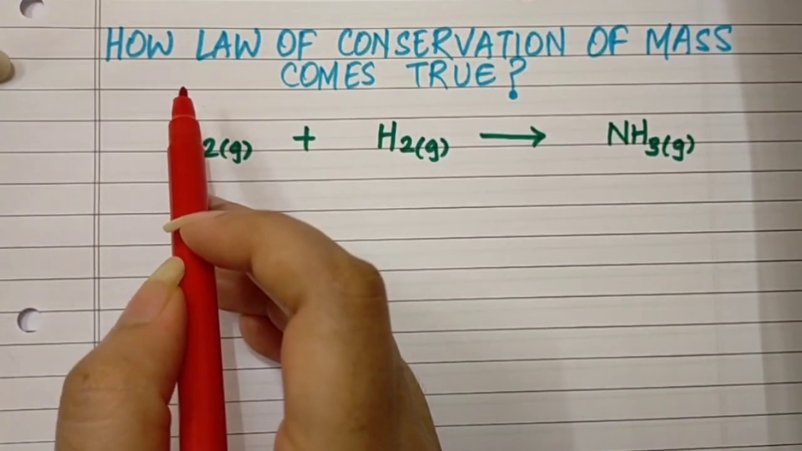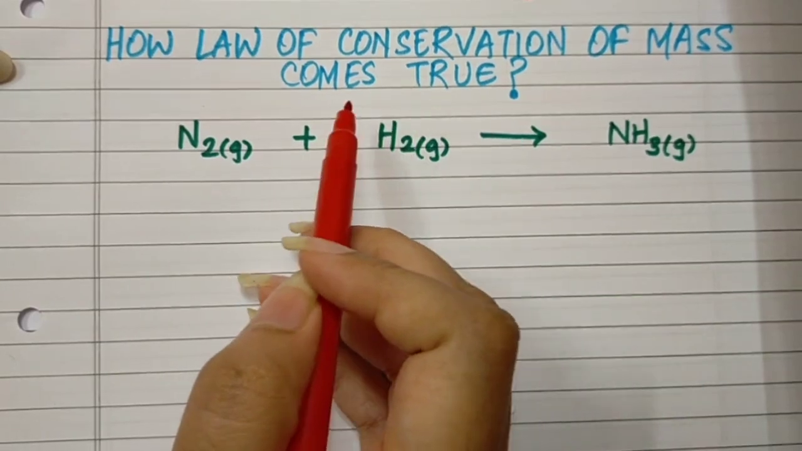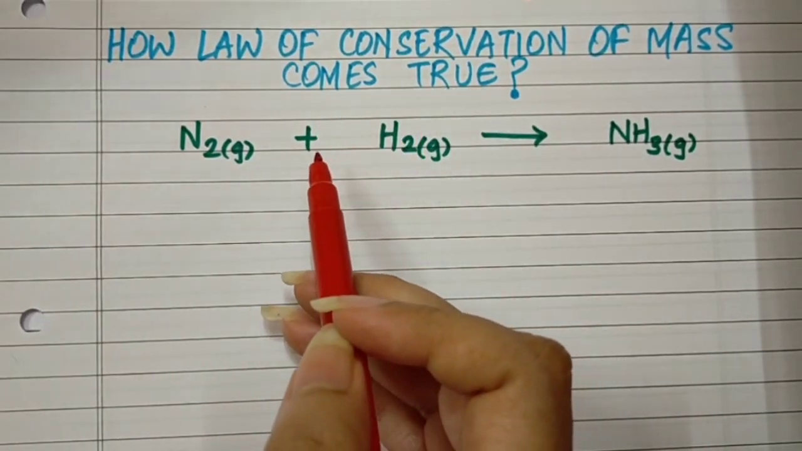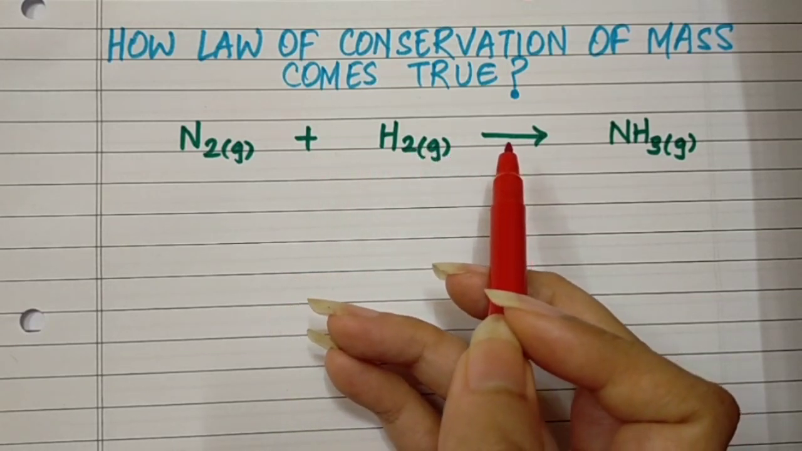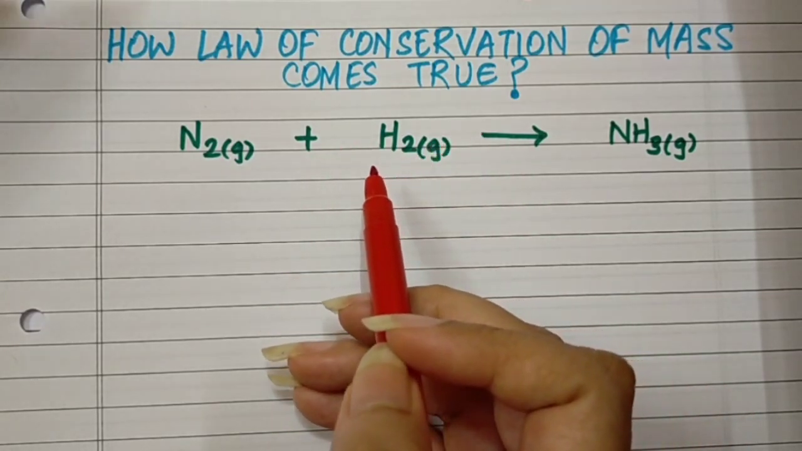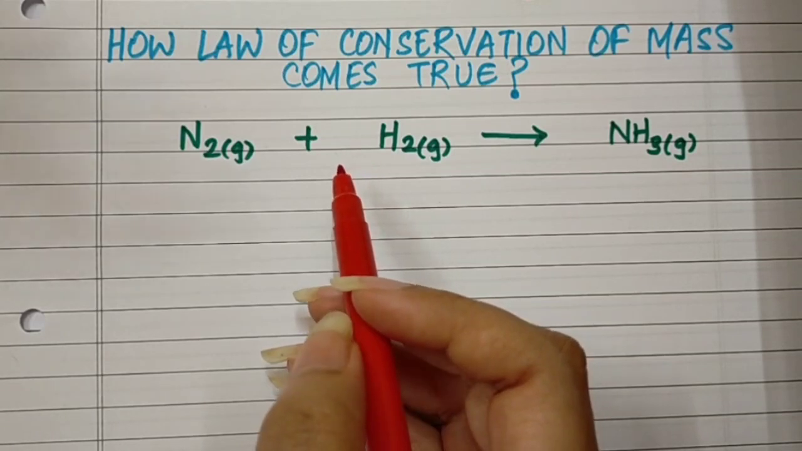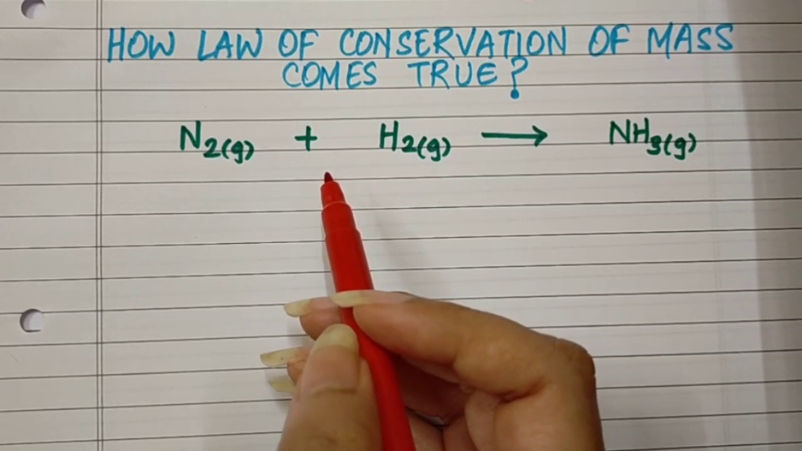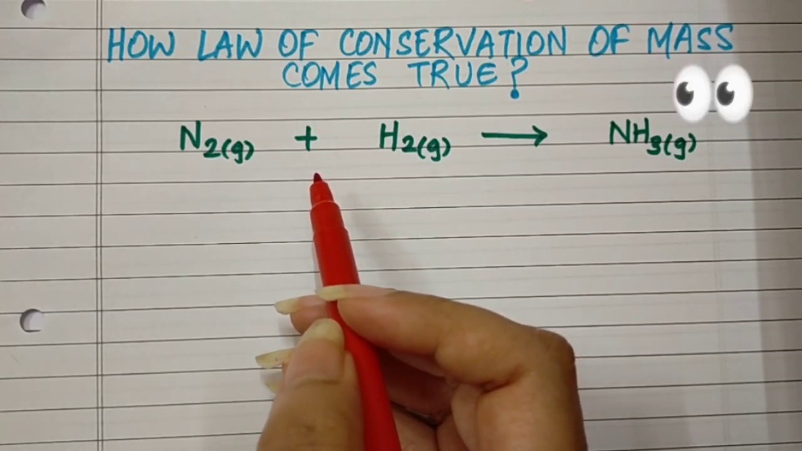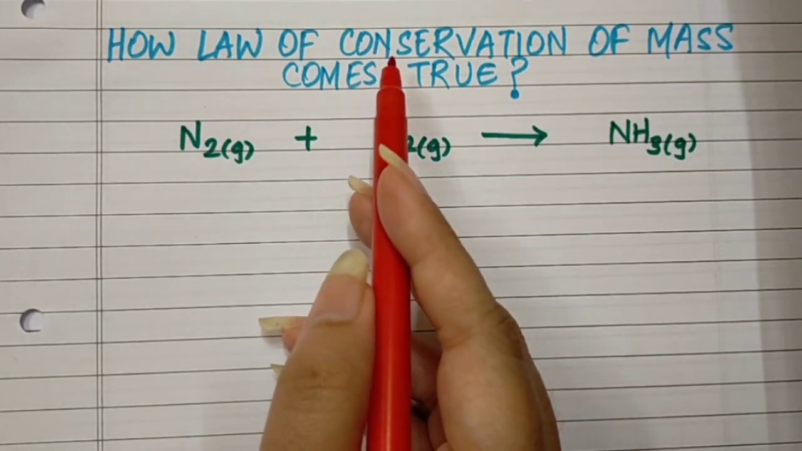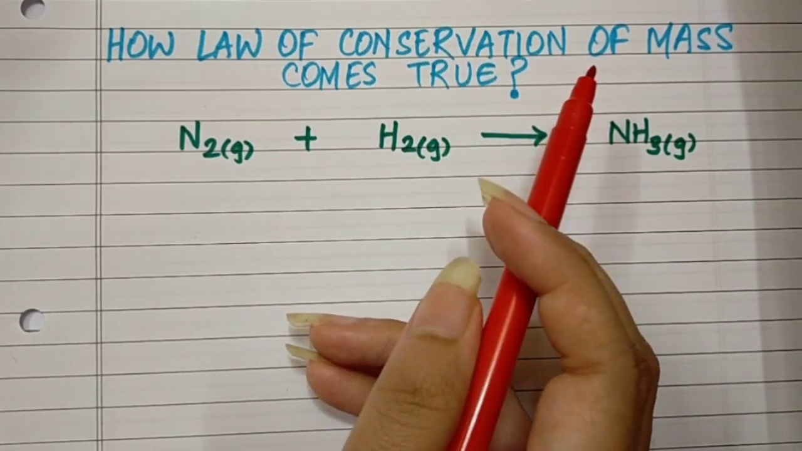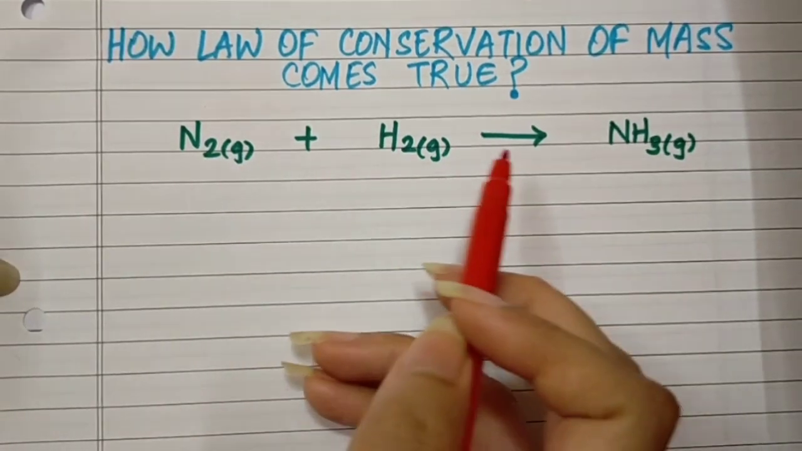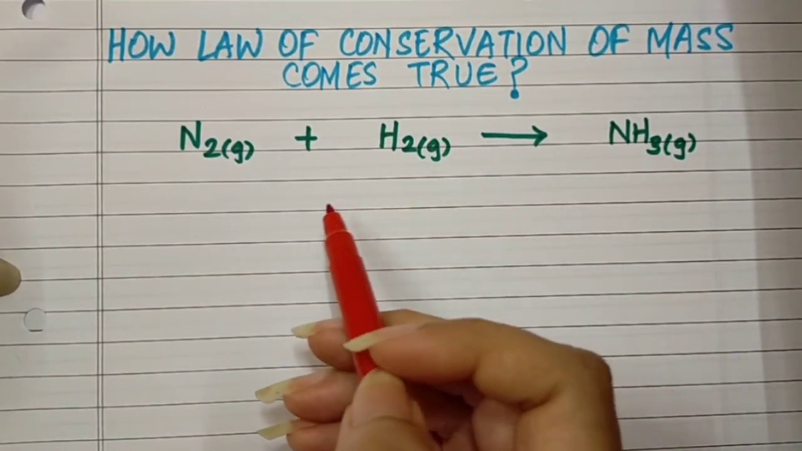Students, now we are going to study how the law of conservation of mass comes true. We have seen that in any chemical equation, the law of conservation of mass is always followed, isn't it? Which is nothing but the mass of the reactants is equal to the mass of the products. So now we relate it to the mole concept and see how this law of conservation of mass is true. For that, let us first balance the equation in front of us.